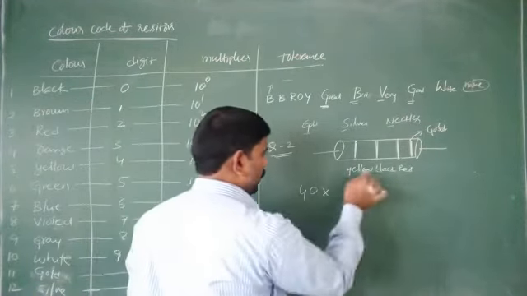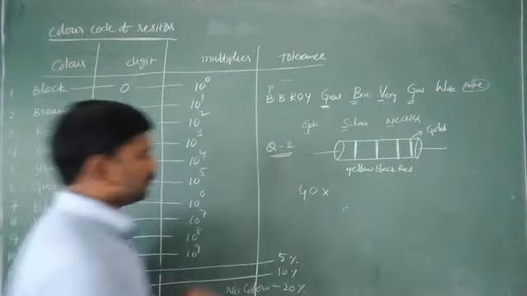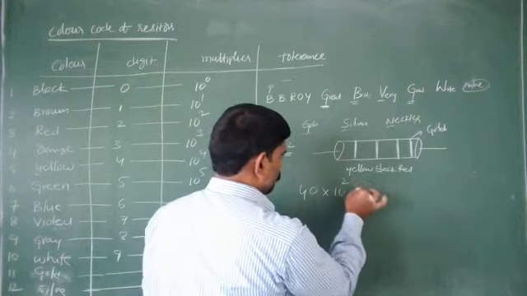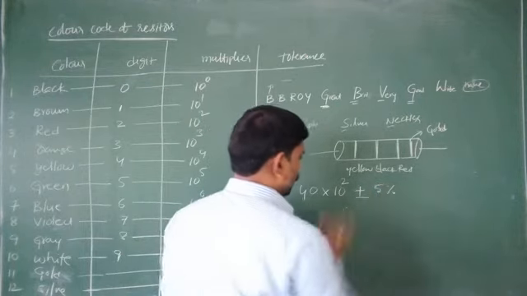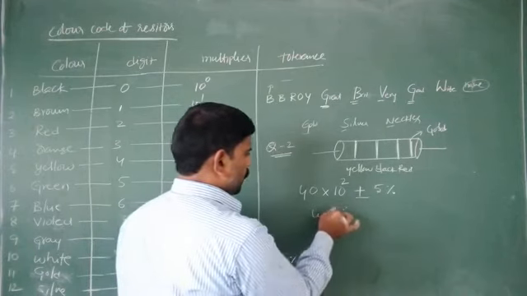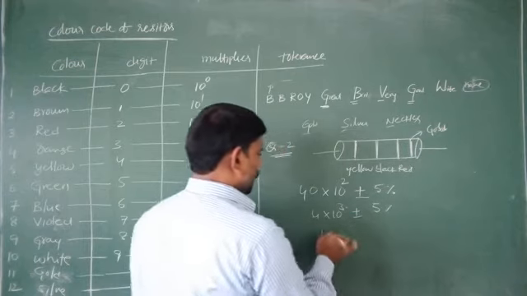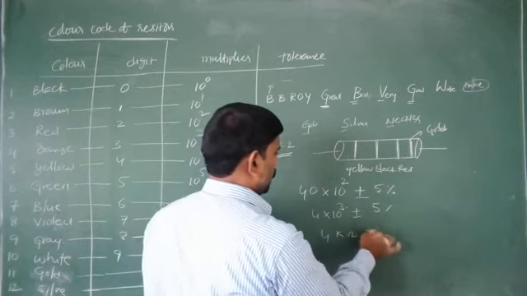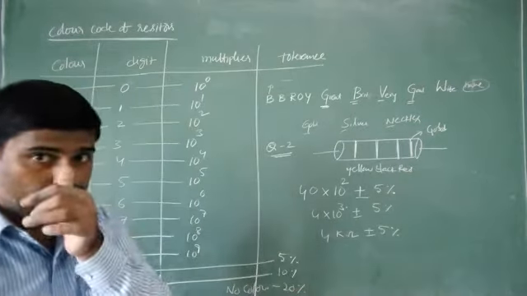So 40, into the third one, the multiplier. Red multiplier is 10 to the power 2. Plus or minus, for the gold, tolerance is equal to 5%. Means 4 into 10 to the power 3 plus or minus 5%. That is 4 kilo ohms plus or minus 5%.